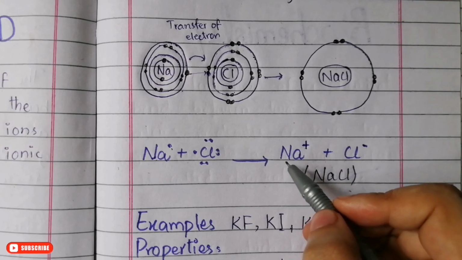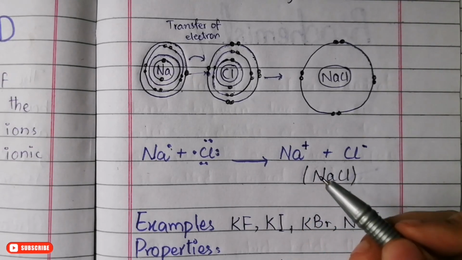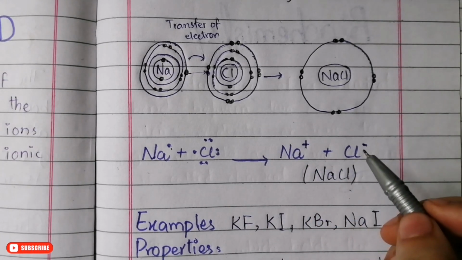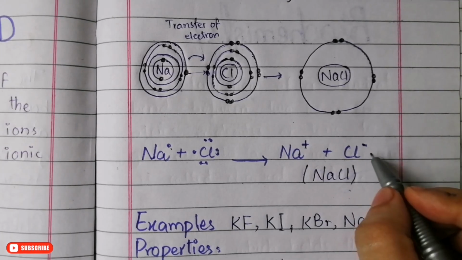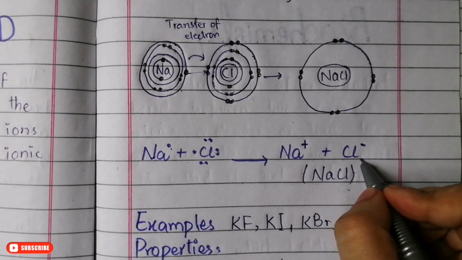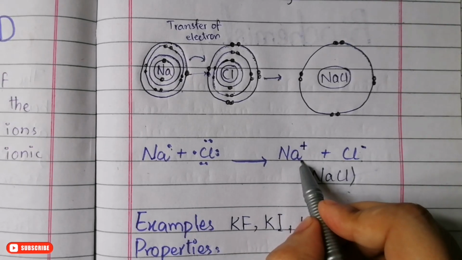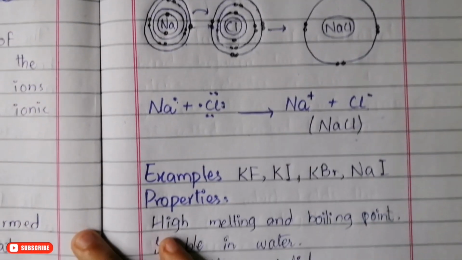So how do they gain their charges? That's exactly how ions are formed, by gaining or losing electrons. Whenever an atom loses an electron, it becomes positively charged. Whenever an atom gains an electron, it becomes negatively charged. So this is how sodium chloride is formed.